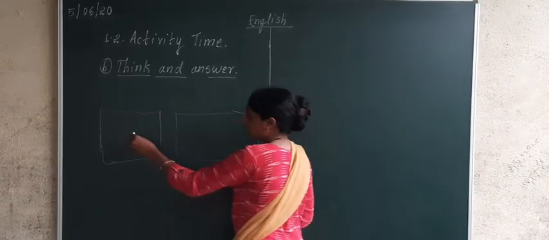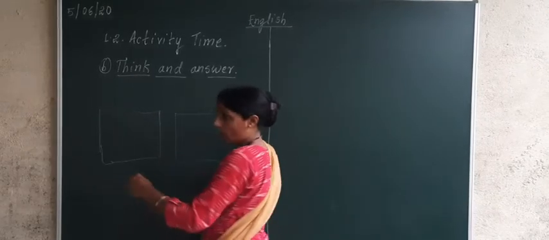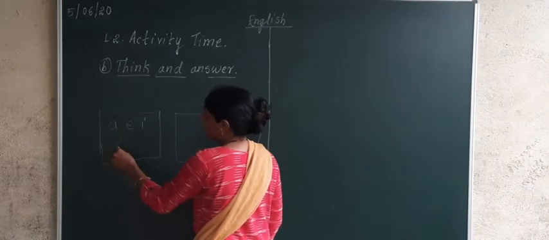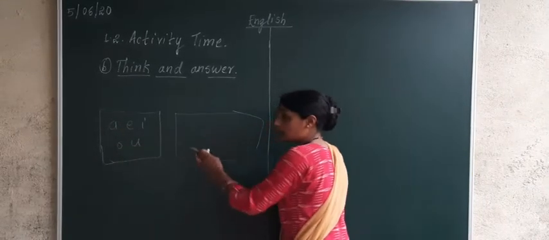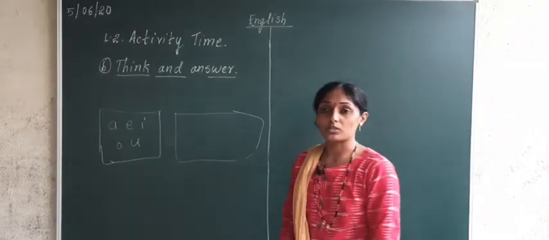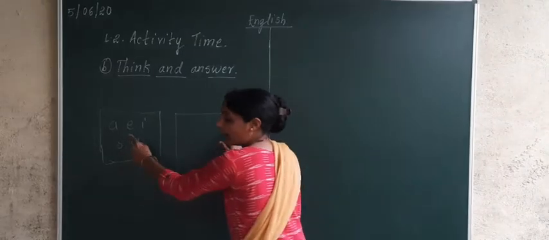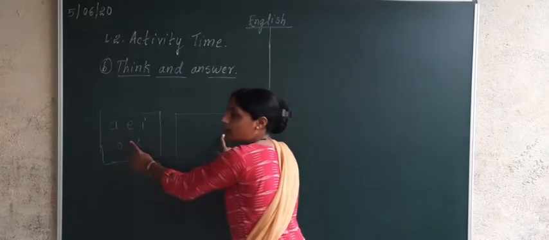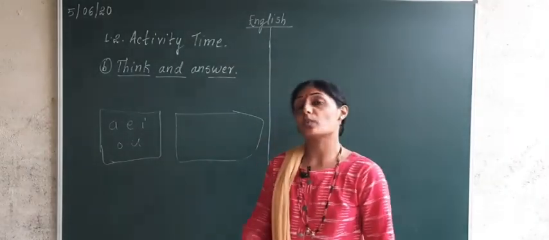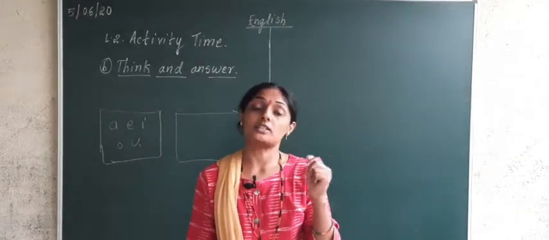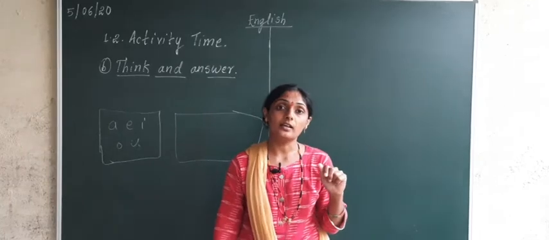In one box, or you can say in one square, vowels were written: A, E, I, O, U. And in another box, consonants were written. So we picked one letter from this box and one letter from that box, and we made so many other words, and those words had these letters. Correct or not?